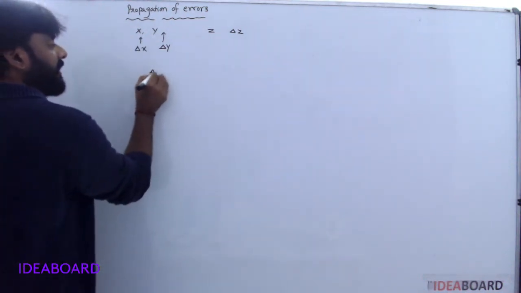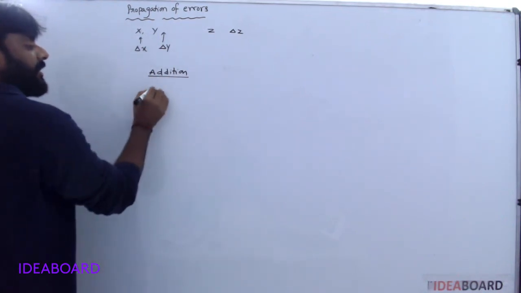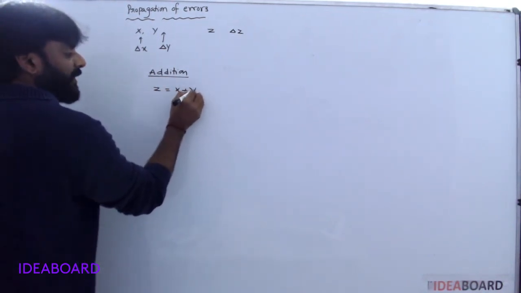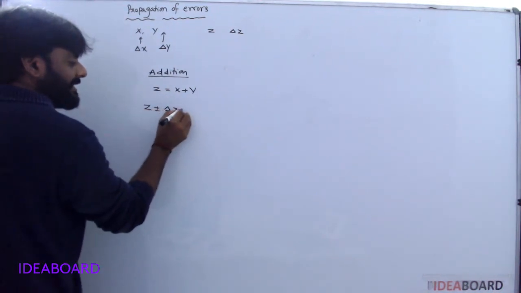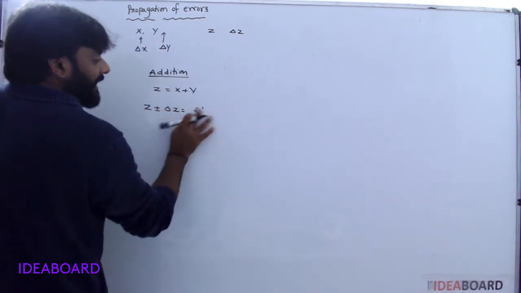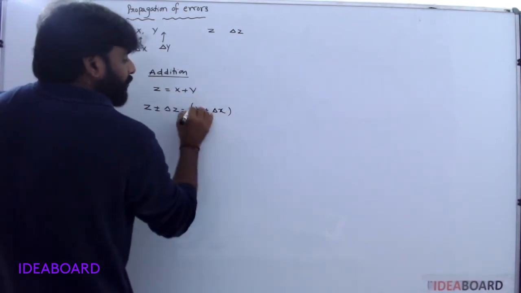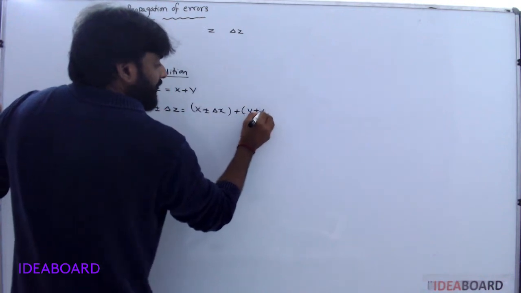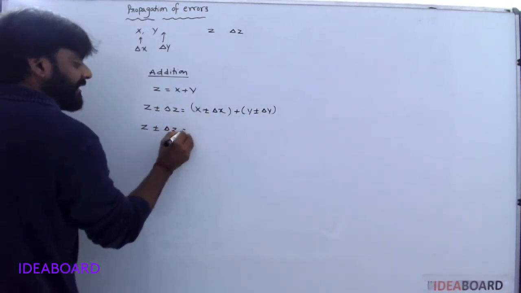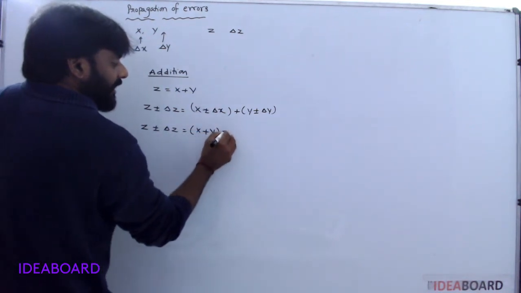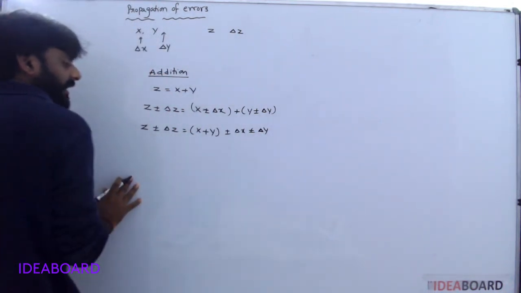First of all, take addition. You know z is equal to x plus y. So z plus or minus delta z is equal to x plus or minus delta x, plus y plus or minus delta y. It is written as x plus y plus or minus delta x plus or minus delta y.